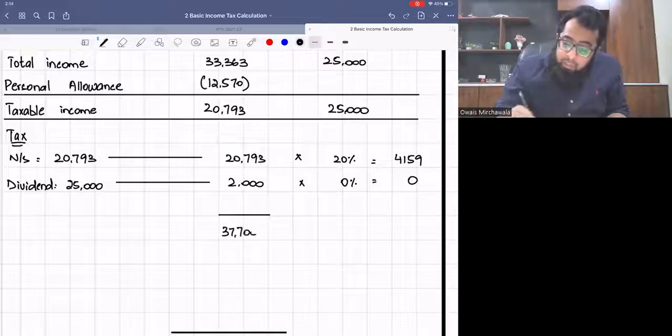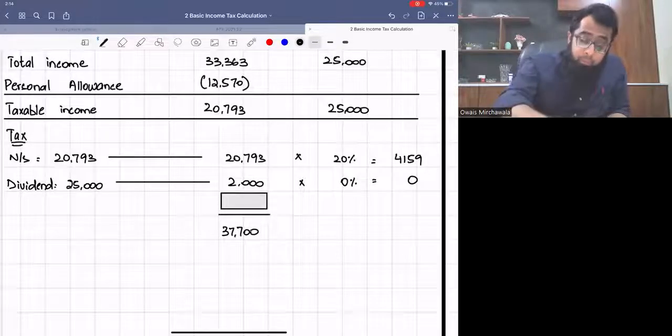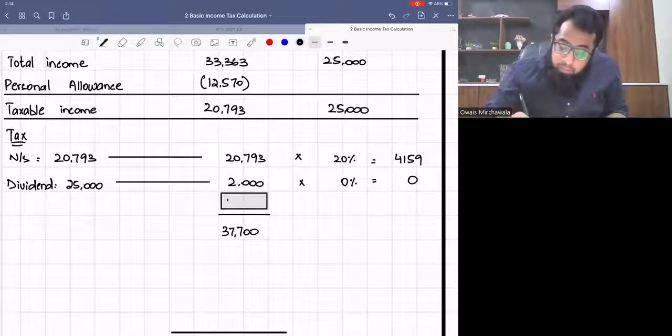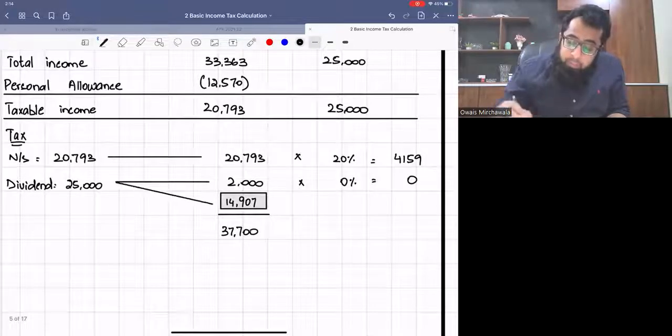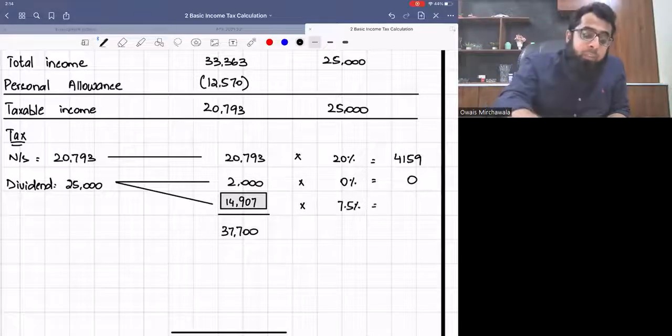Apparently we can see that the first band will be consumed. 37,700 minus 20,793 minus 2,000. So the remaining amount in the basic rate band is 14,907.